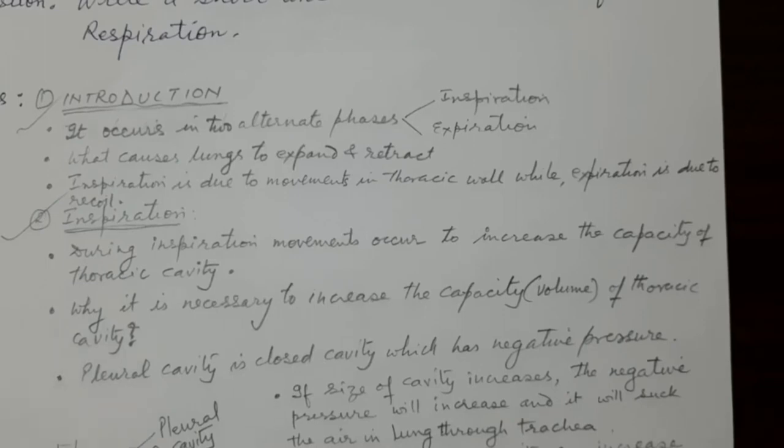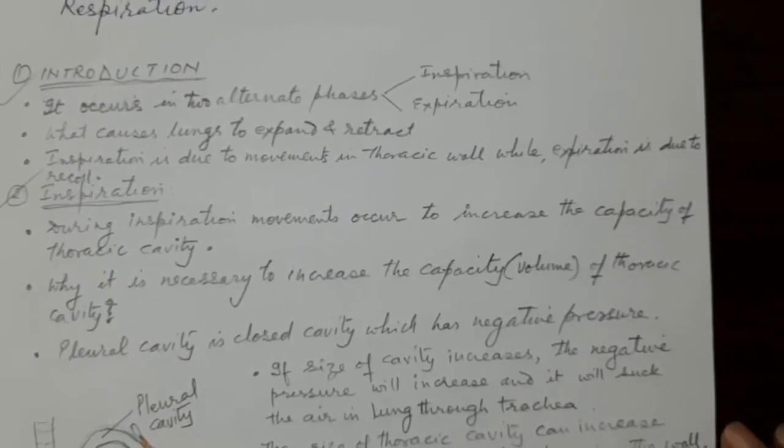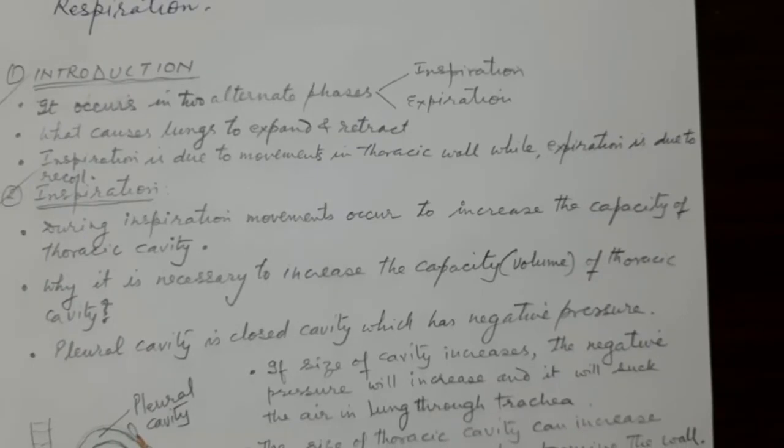Now, this is because there is a cavity present on the right side and left side, which is called the pleural cavity. This pleural cavity is a closed cavity and it has negative pressure. What do you mean by negative pressure? Negative pressure means there is no pressure.